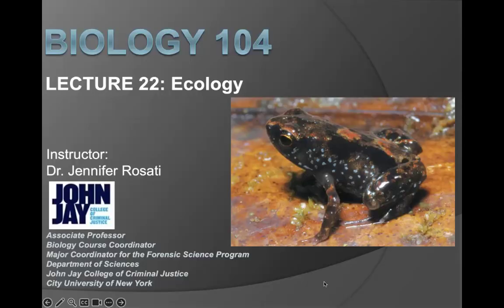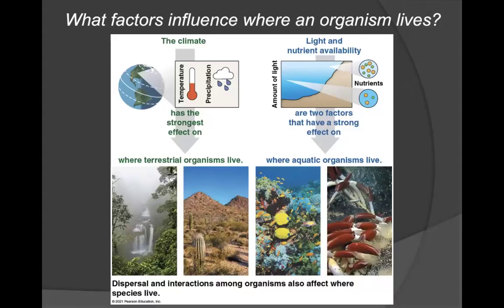Welcome to Lecture 22, where we will go over your introduction to concepts in ecology. Ecology helps determine what factors, biotic and abiotic, influence where an organism lives. These factors can include climate, light availability, as well as nutrient availability. The climate is the strongest driving factor to determining where terrestrial organisms live, while light and nutrient availability are the main driving factors altering where aquatic organisms live.